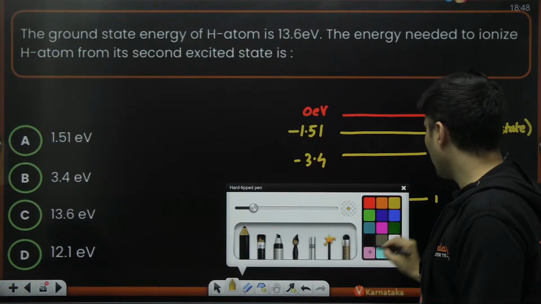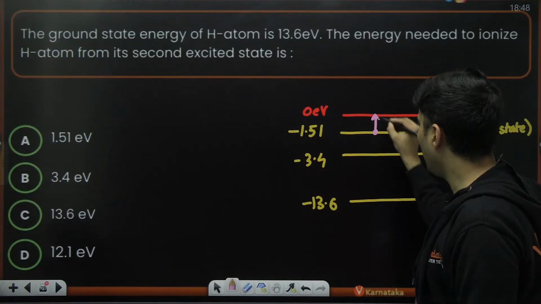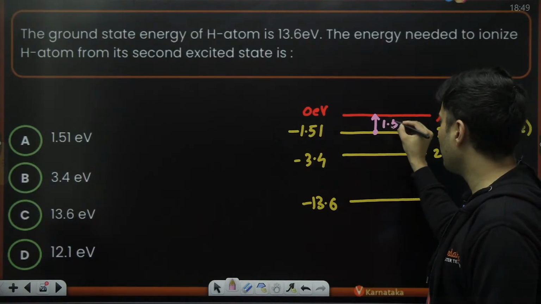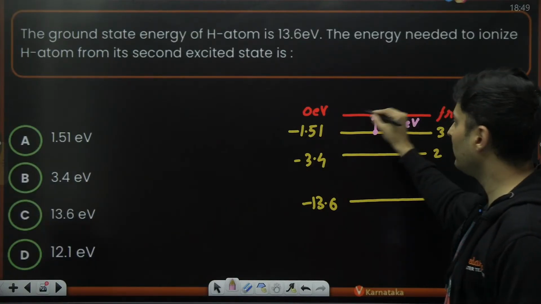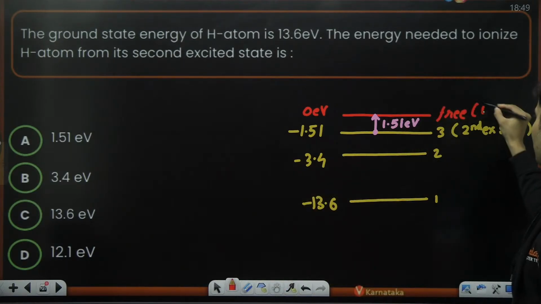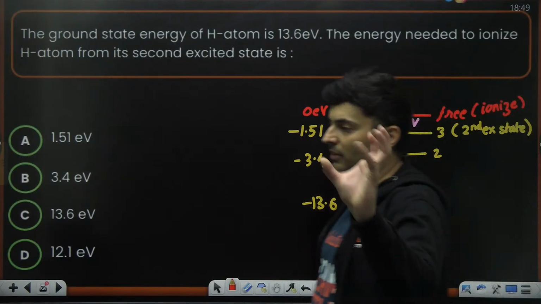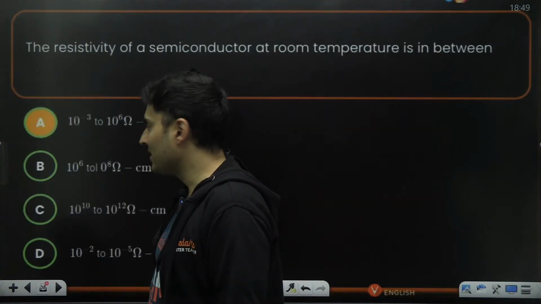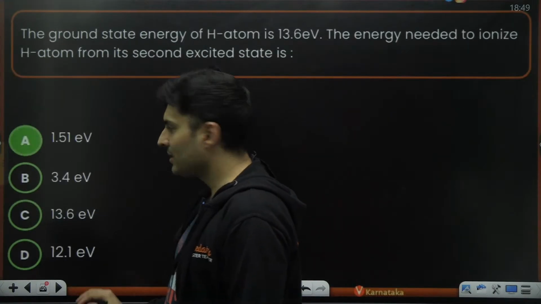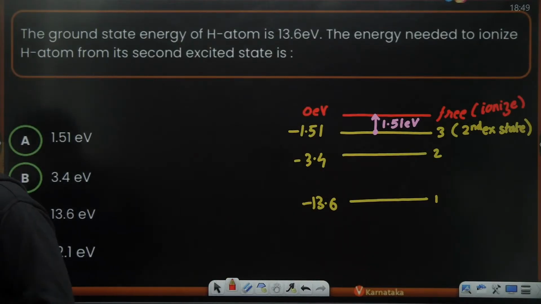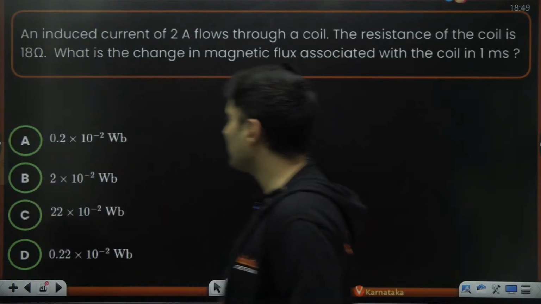So if I want to take it from here to here, how much energy will I have to give? Obviously I have to give 1.51 electron volt, so it will become completely free and it will ionize. When I say it is free, that means it will ionize that particular atom. It will become an ion because the electron has left, only positive charge will be left. So answer A is the right answer. Is that correct, everyone? Option A, directly you should be able to say this. Very good. Moving on to the next one.